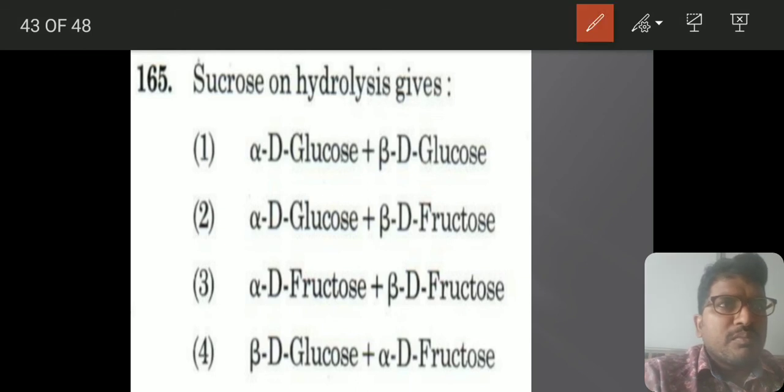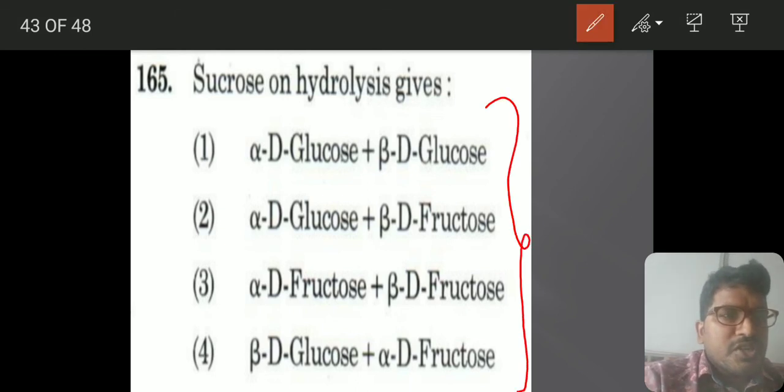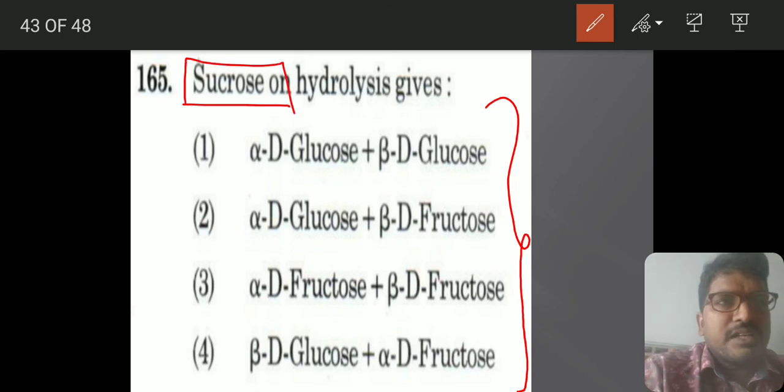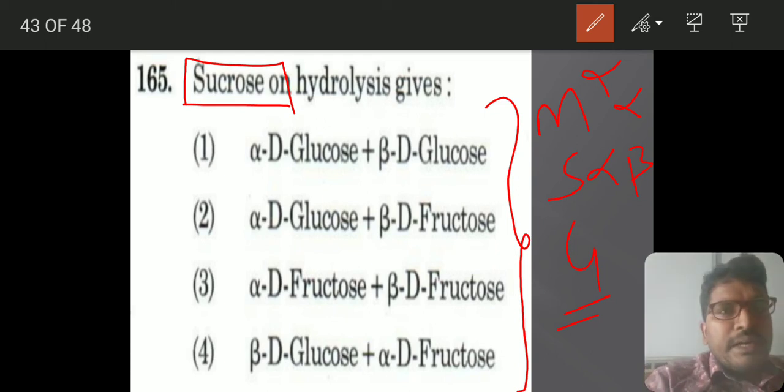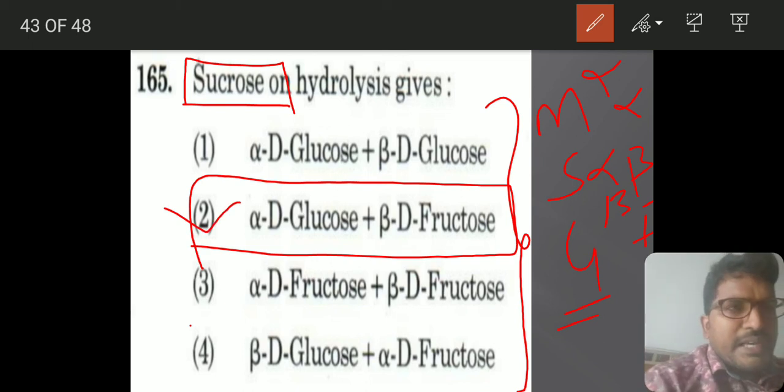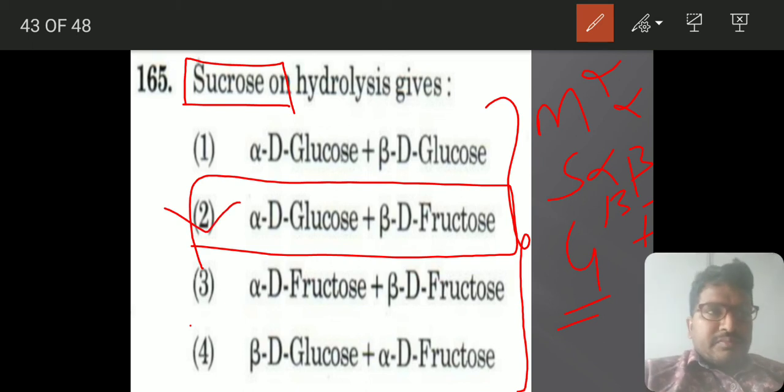I told you from biomolecules 2 questions will come and the structures are very important. Here we have 3 disaccharides. One is maltose, one is sucrose and one is lactose. Maltose is from alpha glucose and alpha glucose. Sucrose is from alpha glucose and beta D fructose. Lactose is coming from beta glucose and beta D galactose. So alpha D glucose and beta D fructose will be coming. This is the answer. So it is a direct theory question.